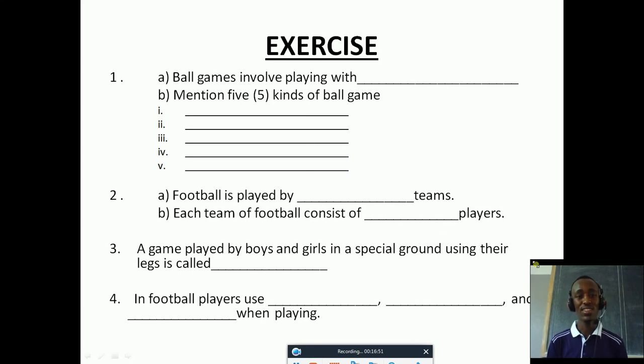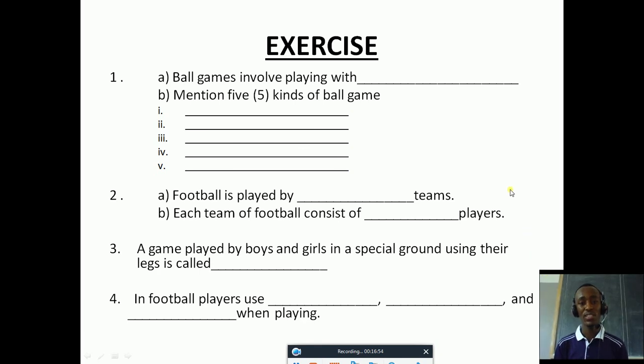Our first question says: ball games involve playing with dash. We are going to fill in there. Mention 5 kinds of ball games. I'm already talking on it, so we have to fill in there. Number 2, a football is played by dash teams. How many teams are playing football? You will fill in the number of teams that we use. Each team of football consists of dash players. How many players are played within one team?